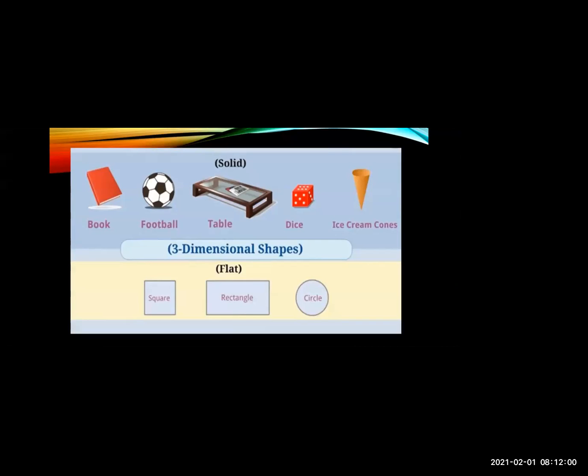Now here some examples of solid shapes are there: book, this is a football, this is a table, this is a dice, and ice cream cones. When you measure these, all have three measurements. So these all come under three-dimensional shapes. But two-dimensional shapes, like square, rectangle, in match the following you saw the shape of a photo frame, then the shape of the clock, that comes under two-dimensional shape. So whenever three measurements are there, that solid shape comes under three-dimensional shapes, means 3D.